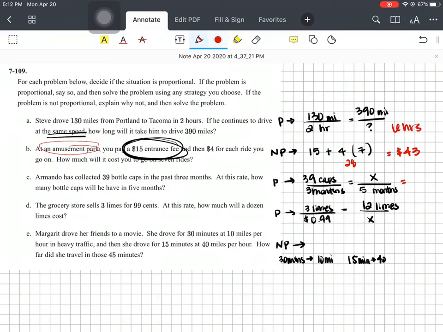Part C, how many bottle caps will you get in 5 months? This will be 65 bottle caps. Part D, how much would a dozen limes cost? How much would 12 limes cost? This will be $3.96.